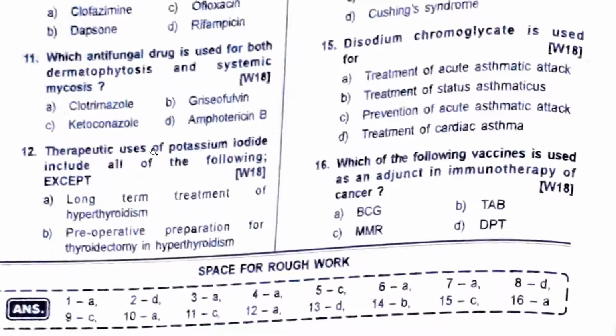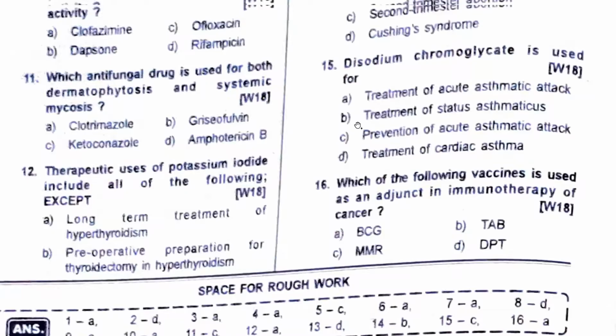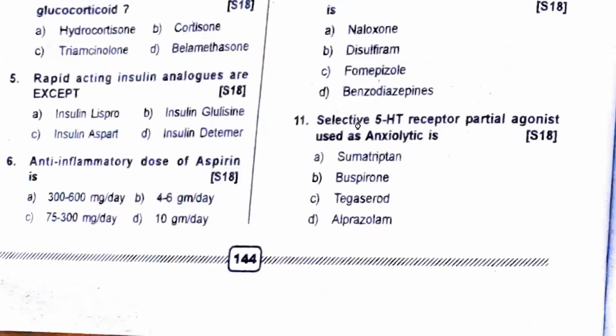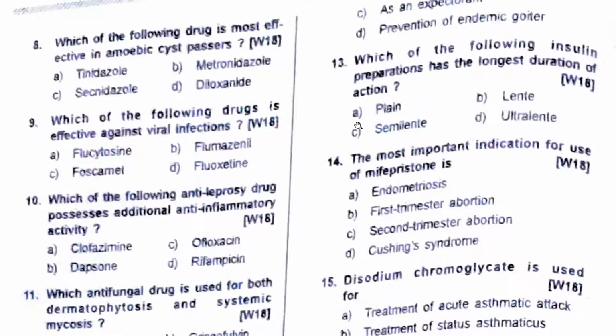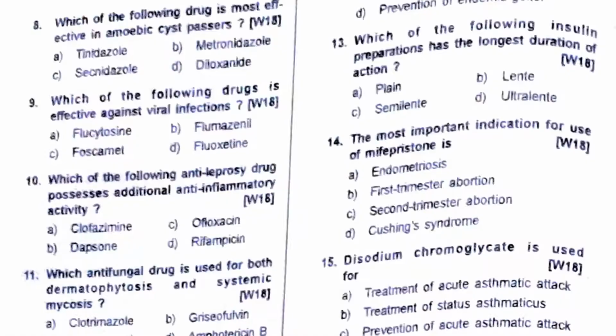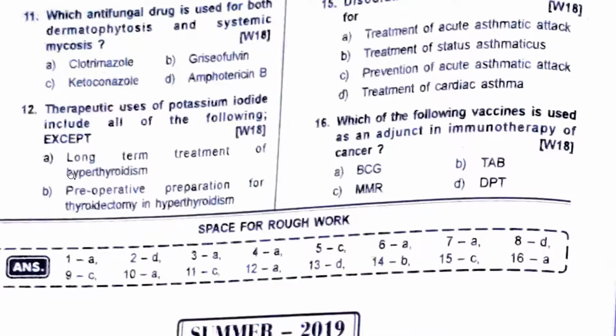Therapeutic uses of potassium iodide include all except long-term treatment of hyperthyroidism, no. Pre-operative preparation for thyroidectomy and hyperthyroidism, yes. Basically, you want to reduce your hyperthyroidism, you want to bring it to a euthyroid state. So, pre-operative preparation, yes. As an expectorant, yes. Prevention of endemic goiter, yes, because goiter is iodine deficiency, so you can give iodine. But already, if there is hyperthyroidism, will you want to give it? No, you would not want to give it. Right. So the answer to the 12th is A.